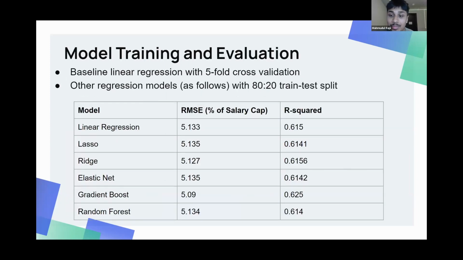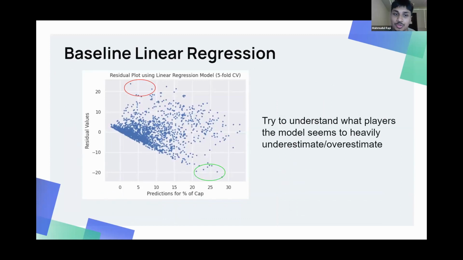Upon running a baseline regression model, we can see that we achieve an RMSE of around 5.1%, and our R squared is around 0.615, very similar to the Papadaki paper that I mentioned. I wanted to see how I could further improve the R squared value, and I decided to look at the residual plot. We can see that the model does have some large discrepancies. It heavily underestimates and overestimates some players.